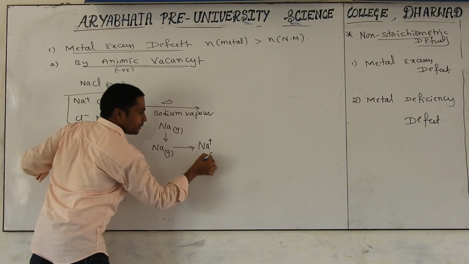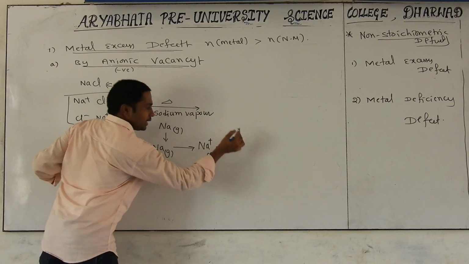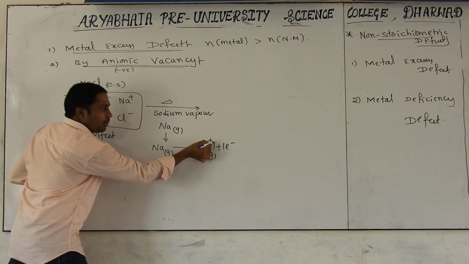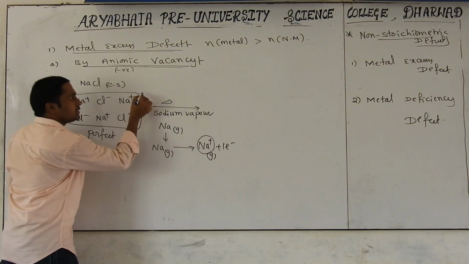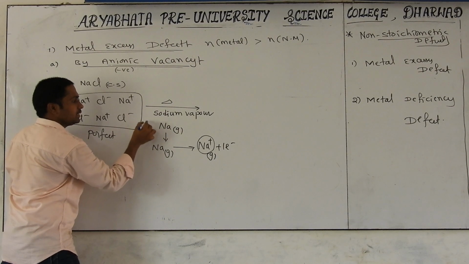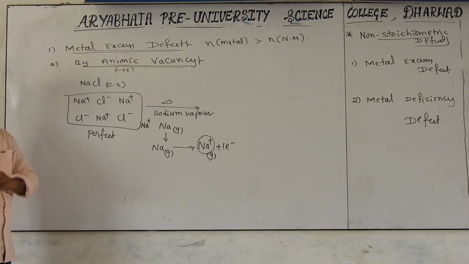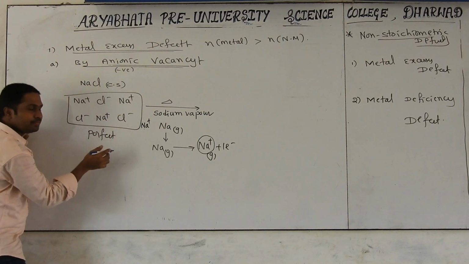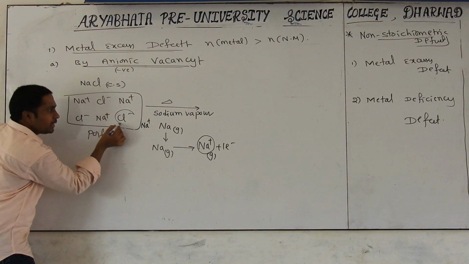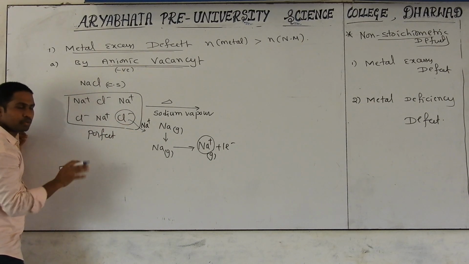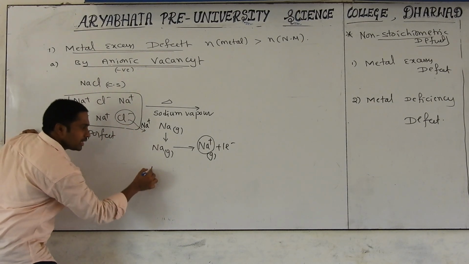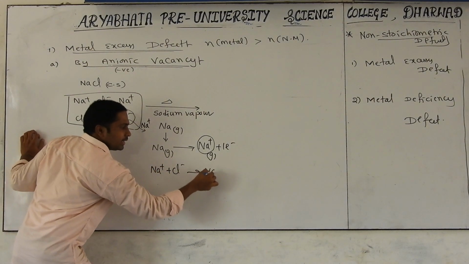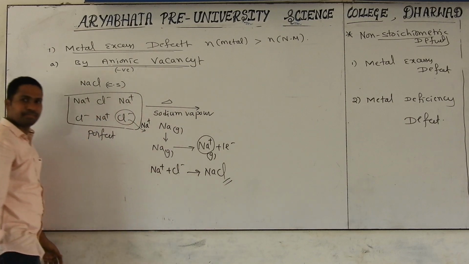becoming like Na+ in gaseous phase plus 1 electron. Now these newly formed Na+ particles will undergo sticking on this crystalline solid. Yes, here something special is going on. This Na+ particle, what is it doing? It is absorbing which particle? Cl- particle. After absorbing Cl-, Na+ and Cl- is becoming NaCl, a neutral particle.